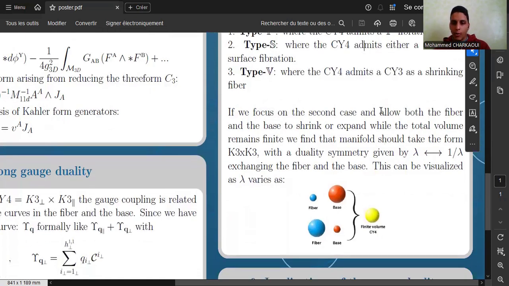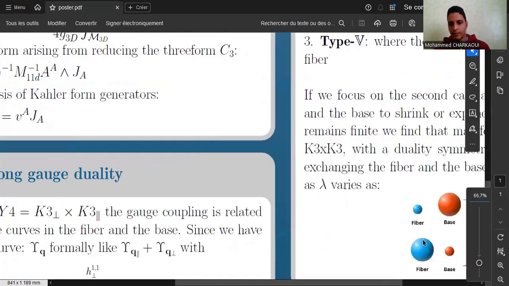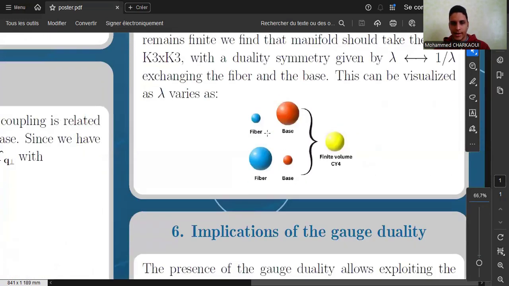If we allow both the fiber and the base to expand, we get different results, among which we cite K3 cross K3 with a duality symmetry given by lambda, which exchanges lambda with 1 over lambda, and giving a Calabi-Yau of the form where the fiber shrinks and the base expands in such a way that the volume of the Calabi-Yau remains finite.